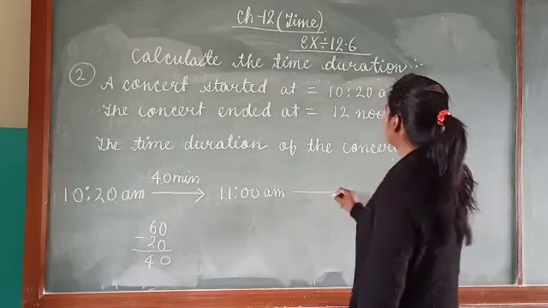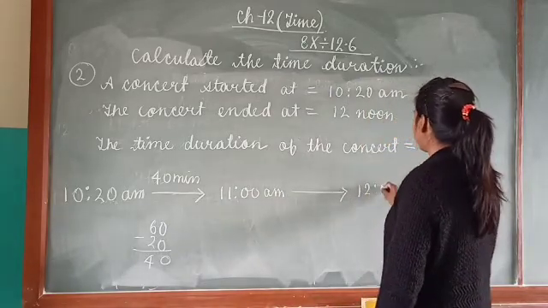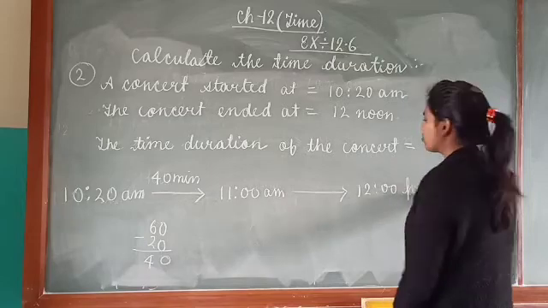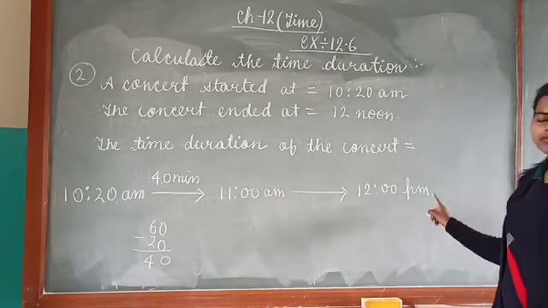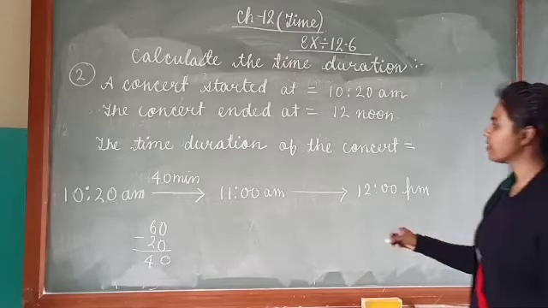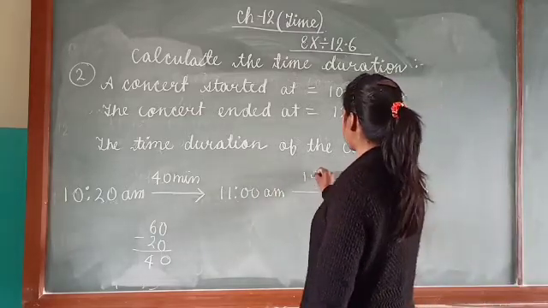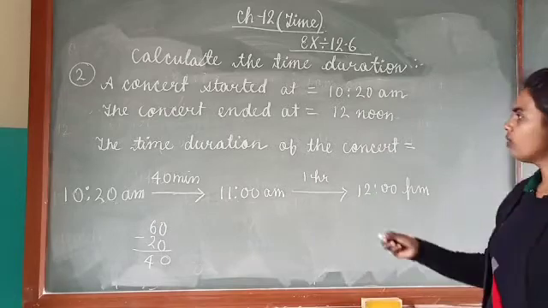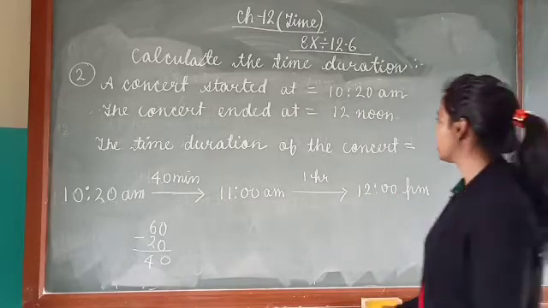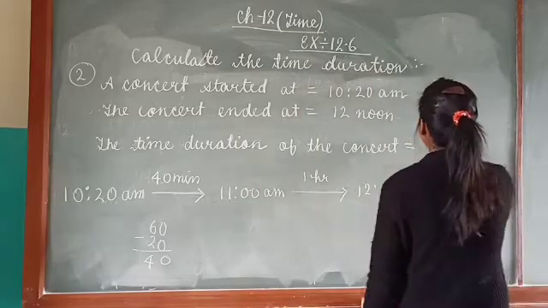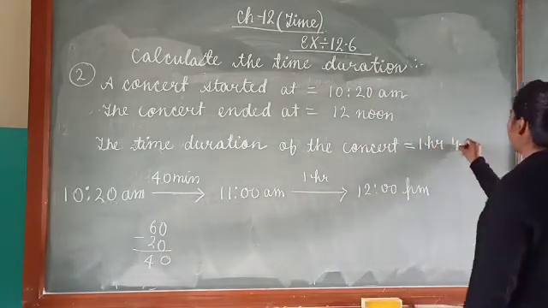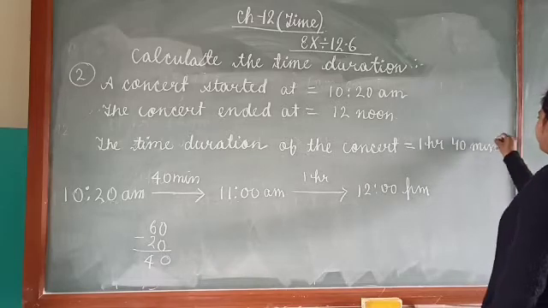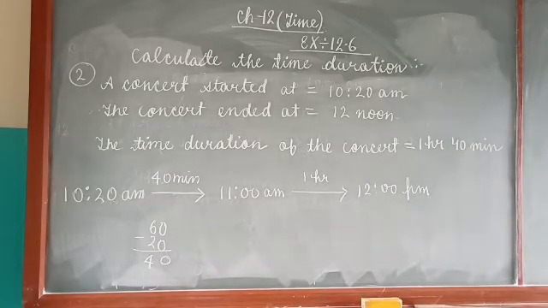Now from 11 am to 12 noon. You know, afternoon time, am will change to what? PM. So please check this properly. See, 11 to 12. What is the timing here? 1 hour. Now you know total time is visible here. Total time duration will be what? 1 hour 40 minutes. Check it. Okay. And write it down in your copy. And nicely you have to draw the flow chart also. Everything should be clear.